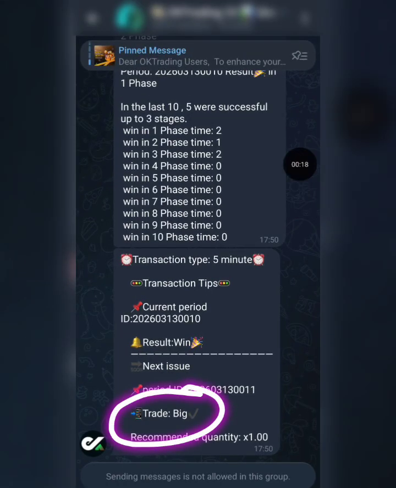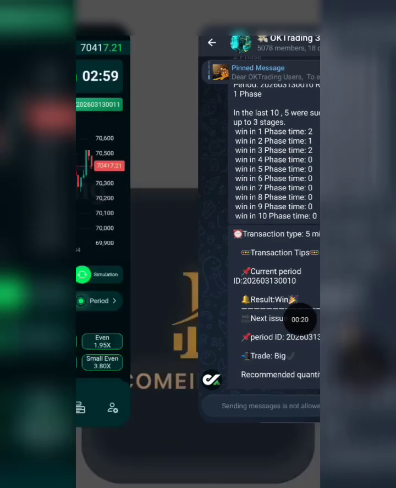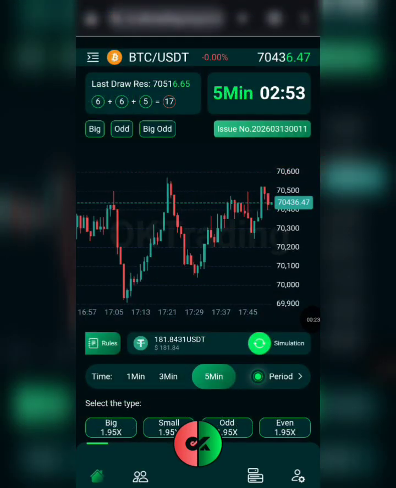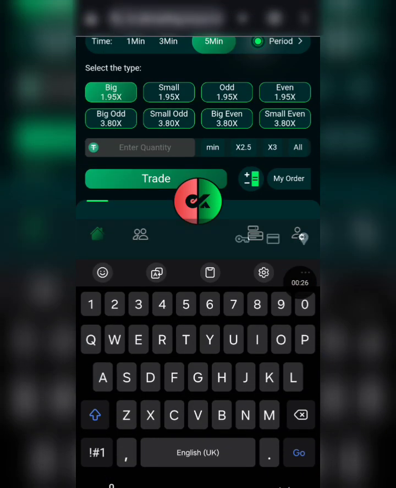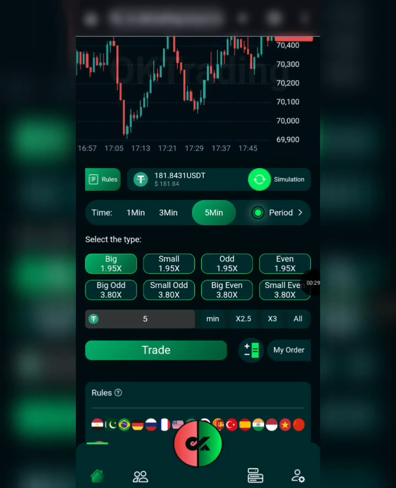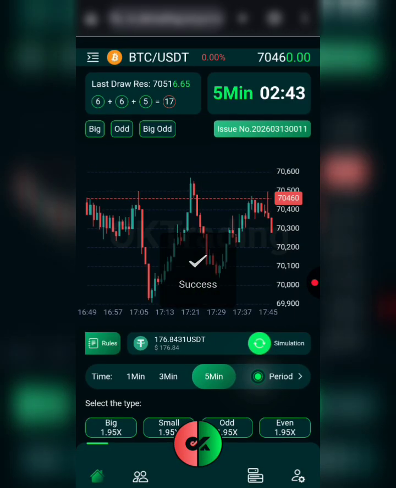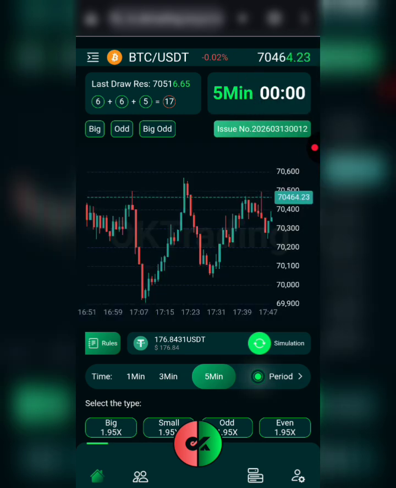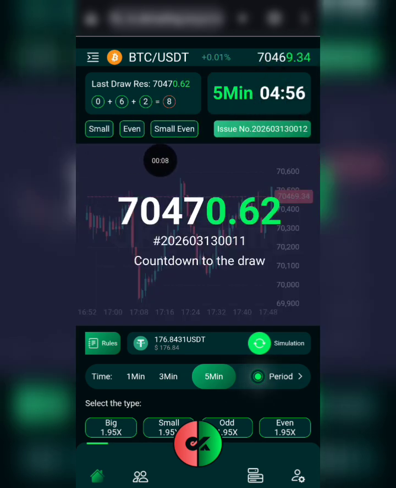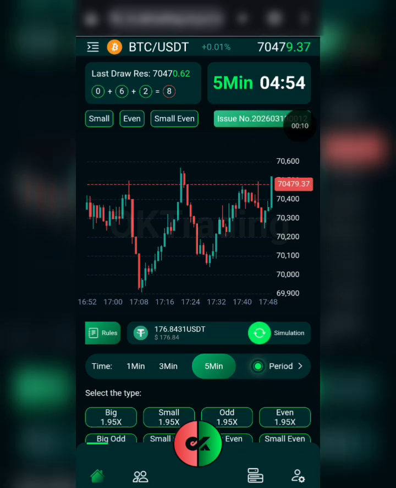The next signal says we should go with big. So I'm going to come back here now and I'm going to select the big. Make sure you are also in the 5 minutes. I'll also go with 5 USDT and I'll click on the trade button right here. So it says success. So let's wait for this countdown. So here we go with the results. Okay, and we actually got a small instead of a big. So basically this is a loss.